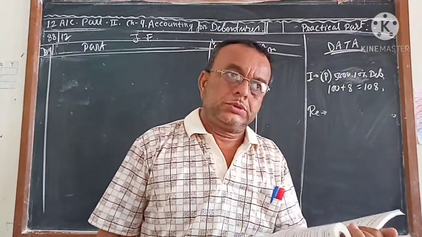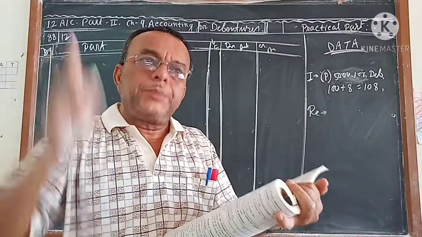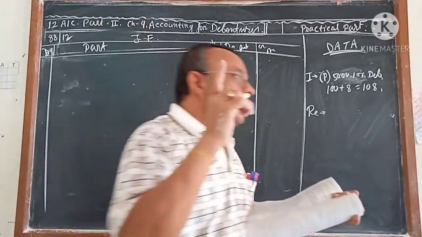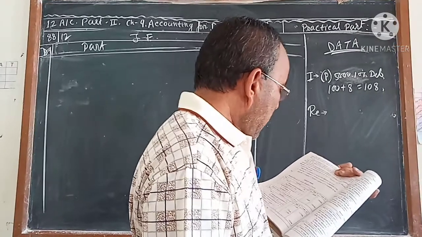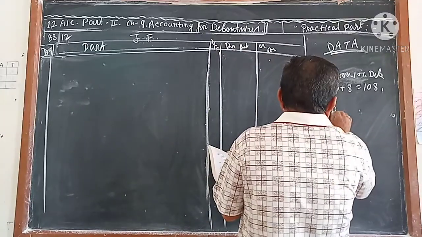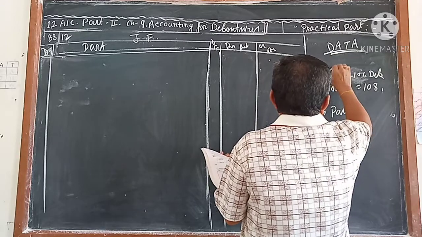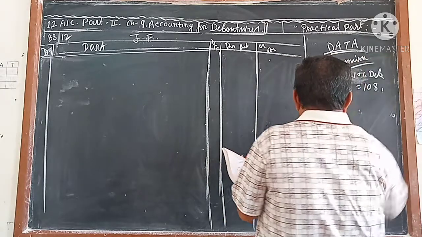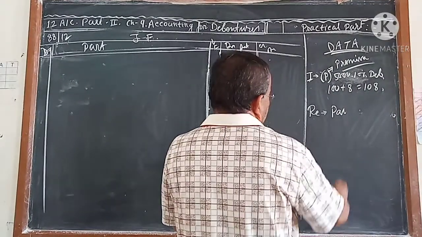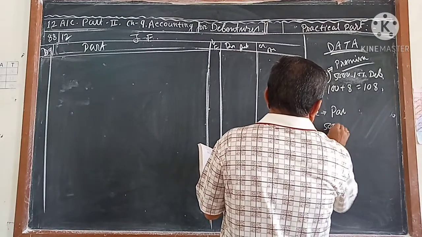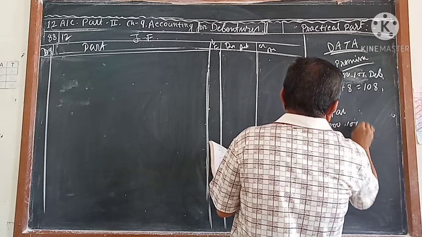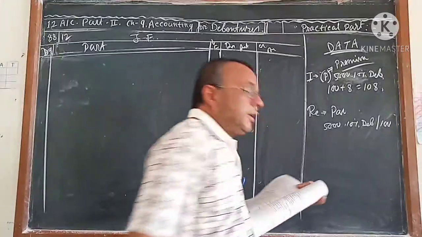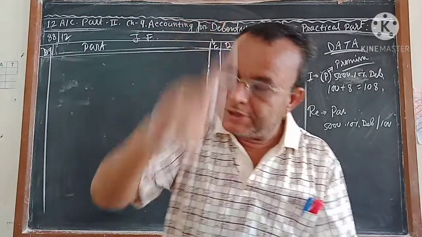108. Because at the time of issue at premium, the company took 108 rupees for a debenture of 100 rupees, and redeemed at par. This is the premium. Redeemed at par. At par means 5,000 debentures given at ₹100. So here is the company getting profit or loss? Here the company is getting profit.